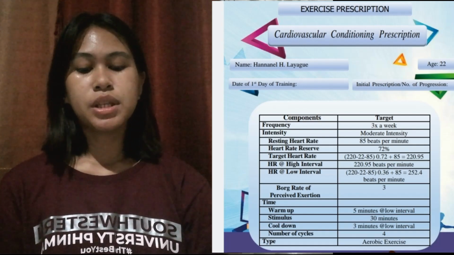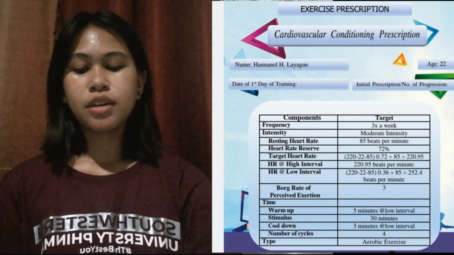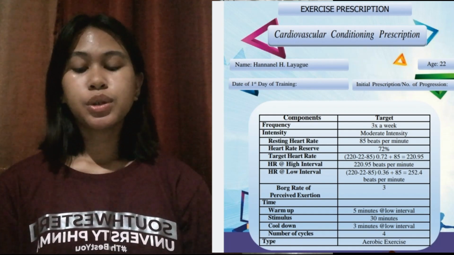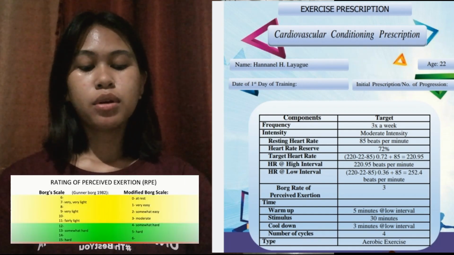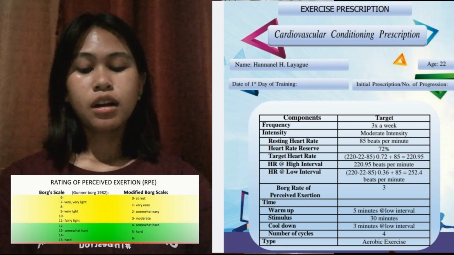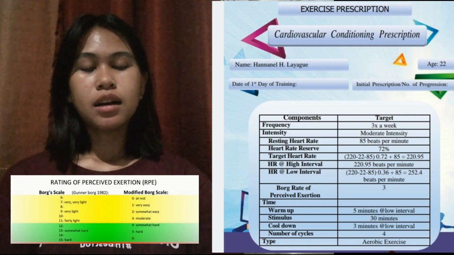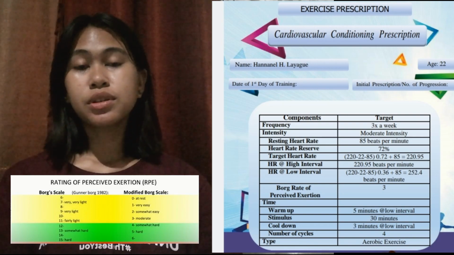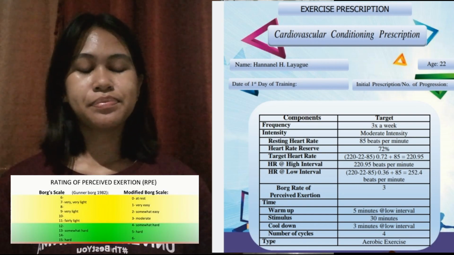252.4 beats per minute. Next, we have here the Borg rate of perceived exertion. So based on the table shown right now, the table of rating of perceived exertion, or RPE, based on the modified Borg scale, since my trainee is in moderate intensity, it is in number 3.